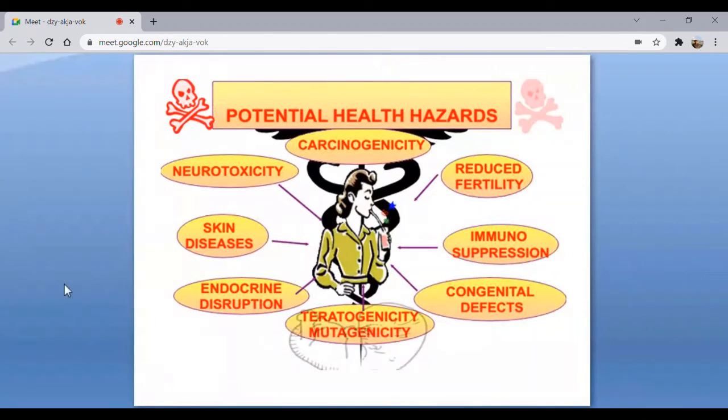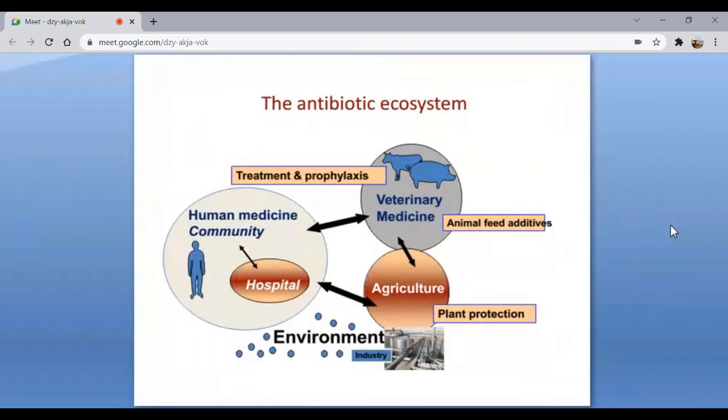In general, though it has not been scientifically proved, there are a lot of scientists who say that these two are increasing because of contaminated feeds as well as the toxic residues present inside the animal byproducts that we are eating. Then, of course, there are skin diseases, reduced fertility, immunosuppression, and congenital defects are also seen.